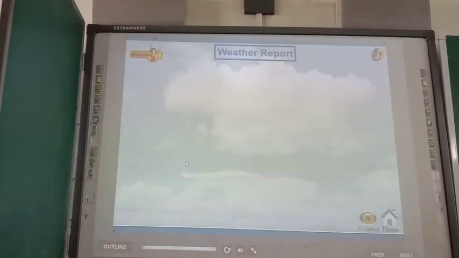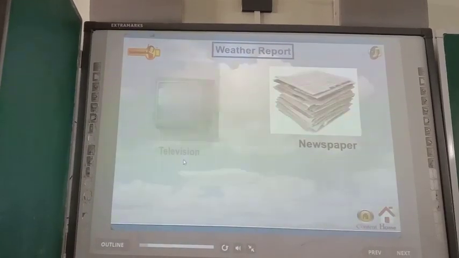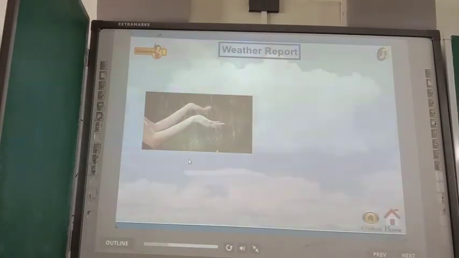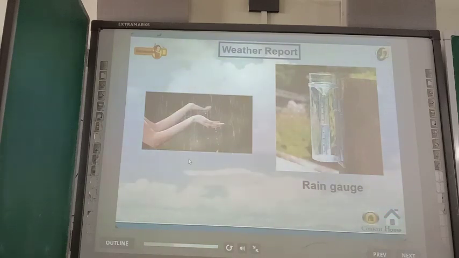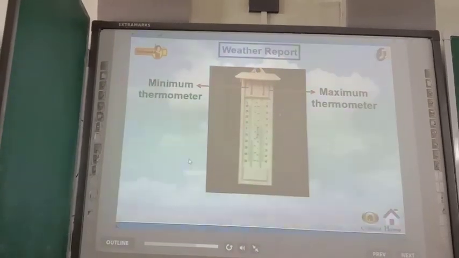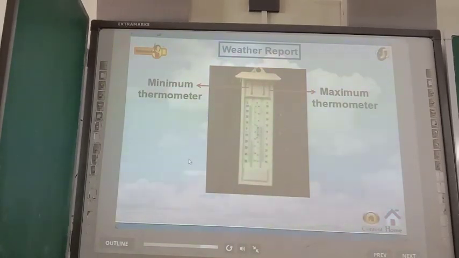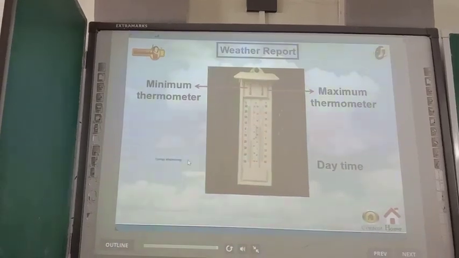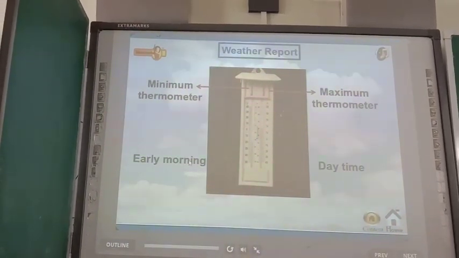Different means to get daily weather reports are newspapers, television and radio. To prepare weather reports, we record rainfall with the help of a rain gauge. It is an instrument which consists of a measuring cylinder with a funnel on top to collect water. While to record temperature, maximum and minimum thermometers are used to measure maximum and minimum temperatures. Maximum temperature is measured during afternoon, while early morning is the suitable time to record minimum temperature.